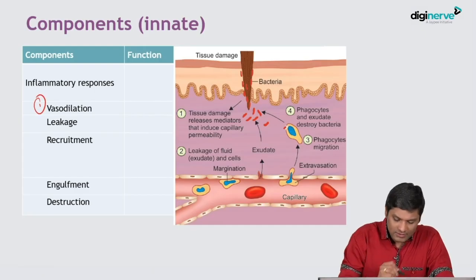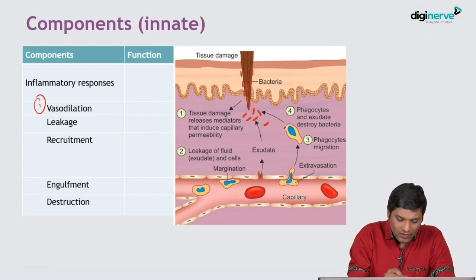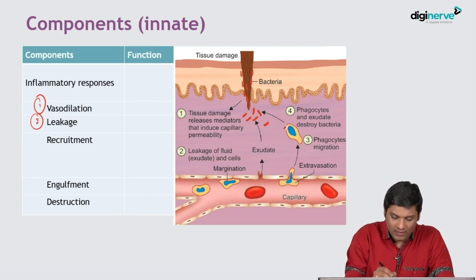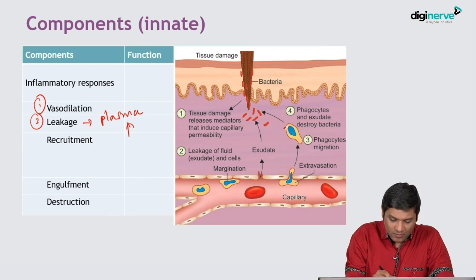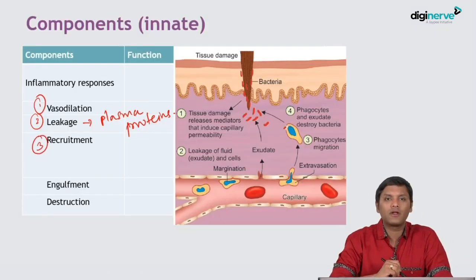After vasodilation you will have leakage of the various plasma proteins, following which you will have recruitment of the phagocytes.